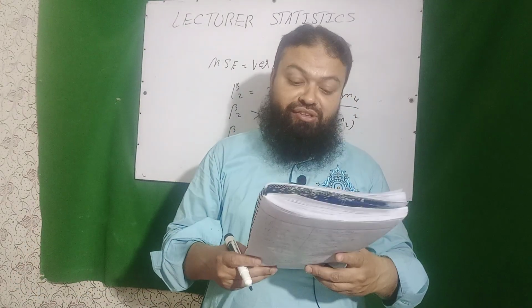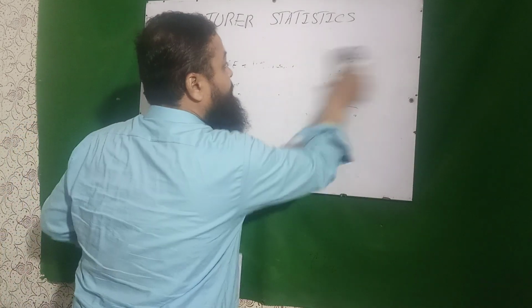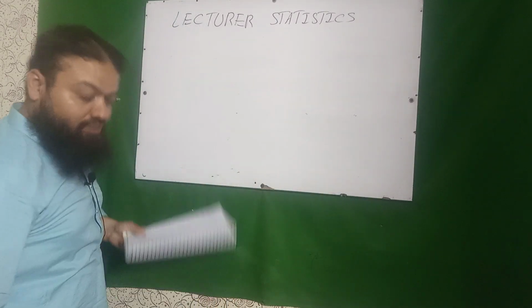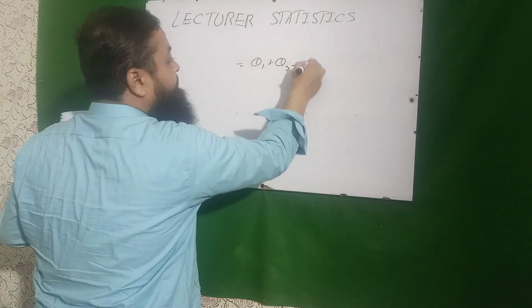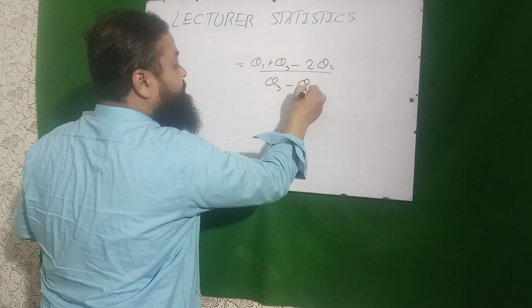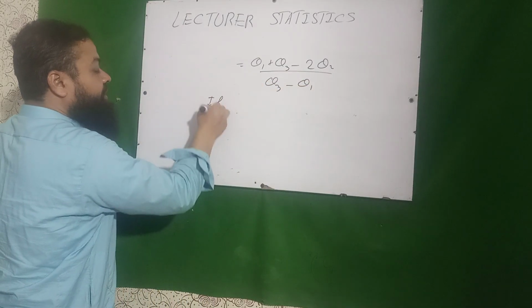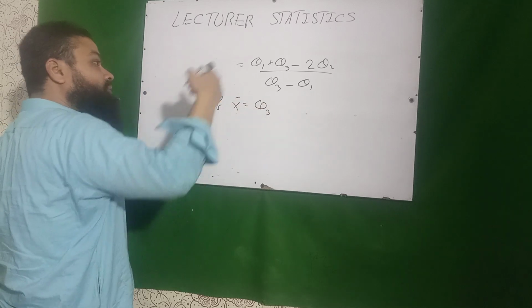A very important question. Question number 3: we know the formula of Bowley's coefficient of skewness is (q1 + q3 - 2q2) over (q3 - q1). Question is, if median is equal to q3, then what is the value of Bowley's coefficient of skewness?